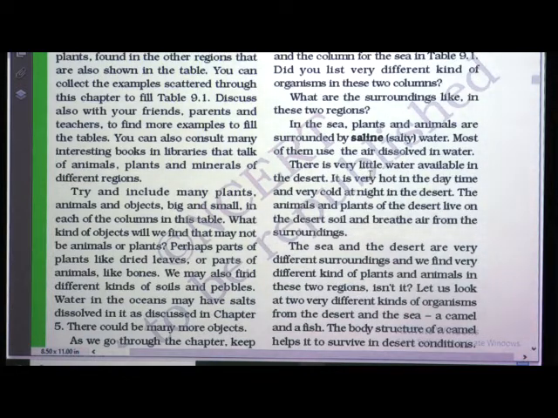There is very little water available in the desert. It is very hot in the daytime and very cold at night in the desert. The animals and plants of the desert live on desert soil and breathe air from the surroundings. The sea and the desert are very different surroundings, and we find very different kinds of plants and animals in these two regions, isn't it?